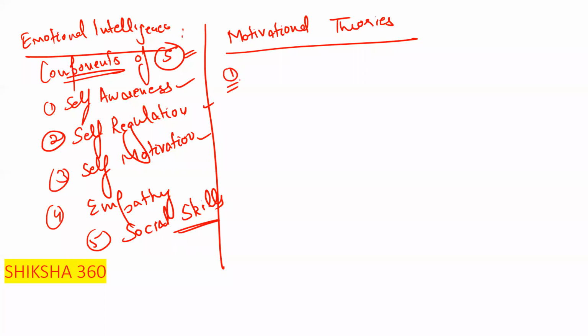First one we have to discuss is the scientific theory, scientific management or rational economic view. This theory is proposed by Frederick Taylor.